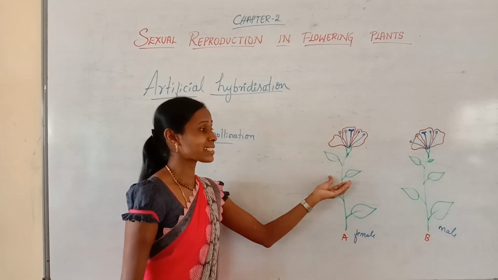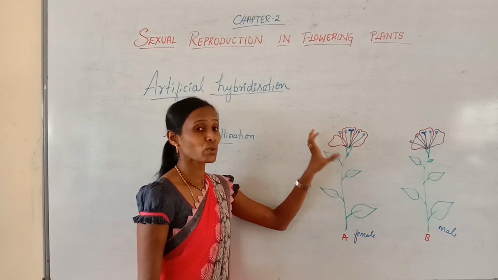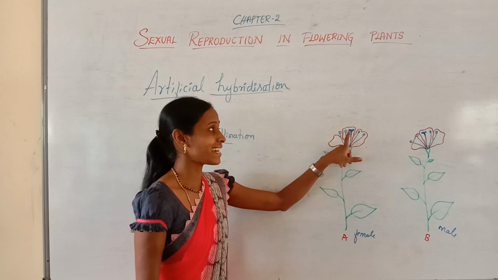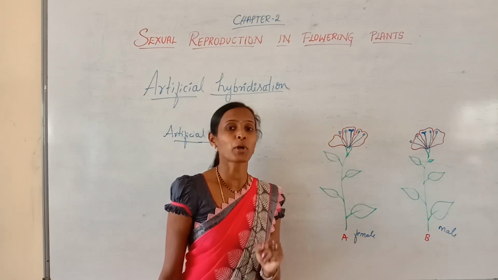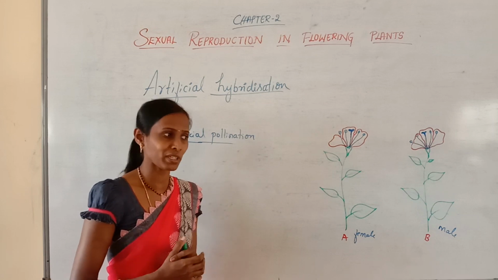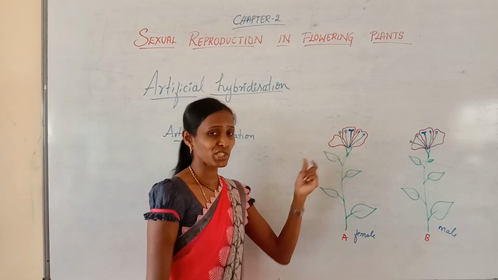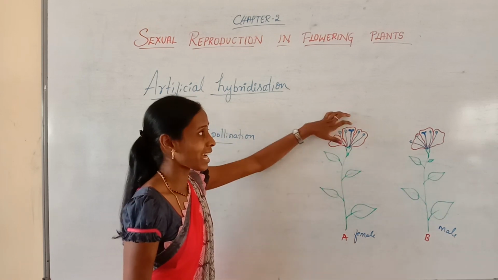And the desired stigma: this is the female plant which contains the stigma, so this can be considered the desired stigma. This desired stigma should be protected from contamination. So what is contamination? Contamination means unwanted pollen grains can land on the stigma.